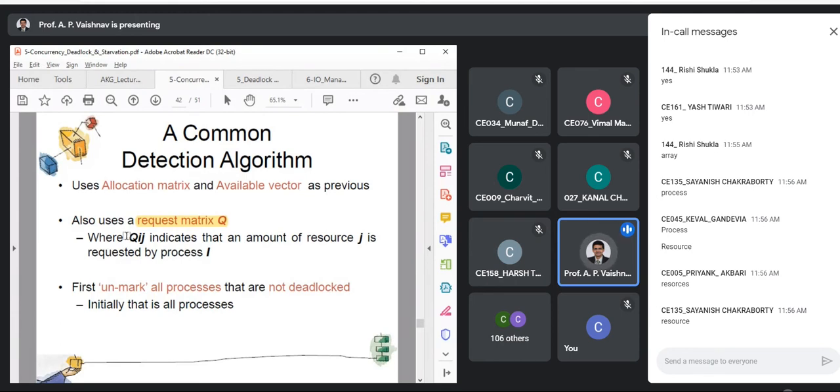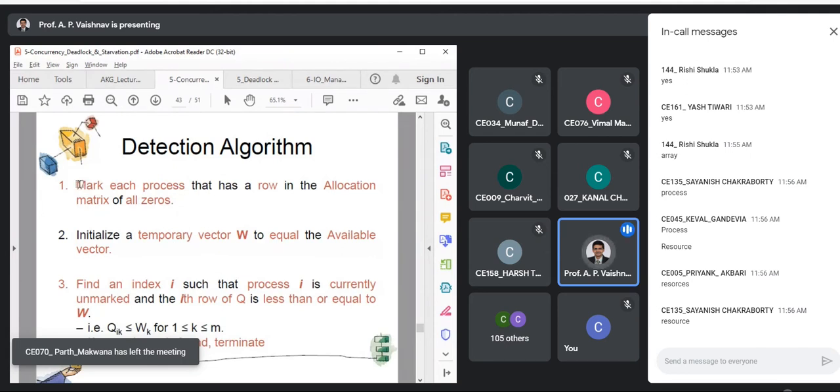Okay. Now the important part is, before you start, unmark all processes that are not deadlocked. Initially, we assume that no process is deadlocked when we start. So we will unmark, or you can say you will cross over, each process. That is the first step with which we will begin. Let us see what happens next. Mark each process that has a row in the allocation matrix of all zeros. So if a process is not allocated any resources, can it play any part in this process?